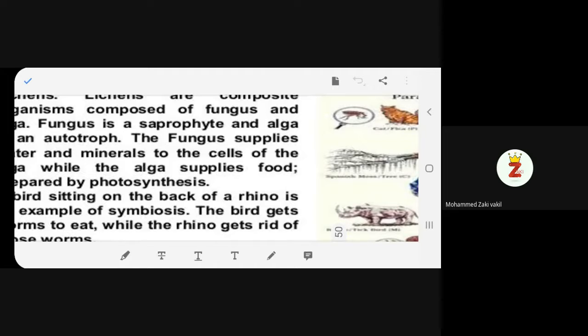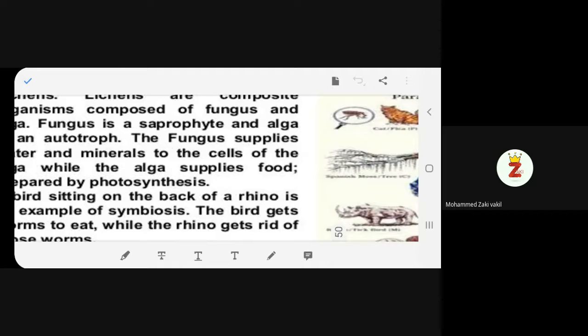Ma'am, lichen is a composite of two organisms, fungus and algae. Can you say it's a combination? Yes, ma'am. Combination of two organisms, exactly, very good. Don't use the same word. This is for all of you, children, seventh standard. You can use your own words as well. Okay?